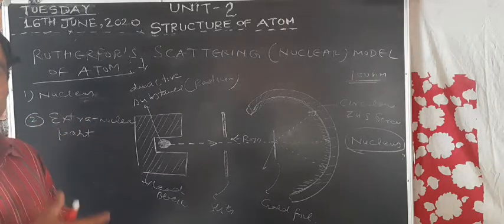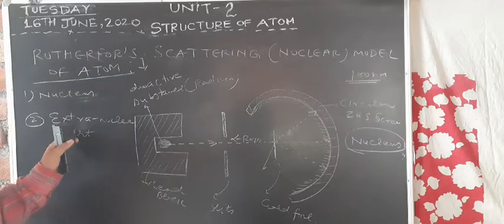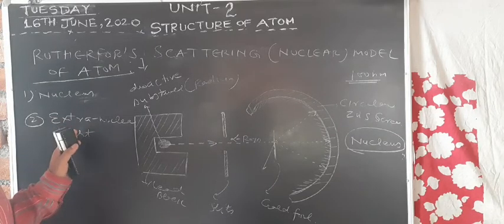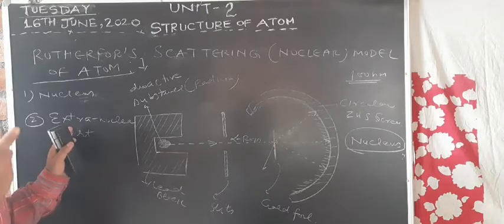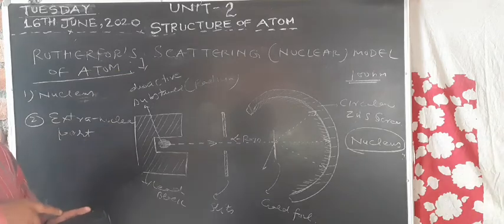The answer to this question was given by Rutherford: the electrons present in the extranuclear part around the nucleus are not stationary but are moving in circular paths called orbits.